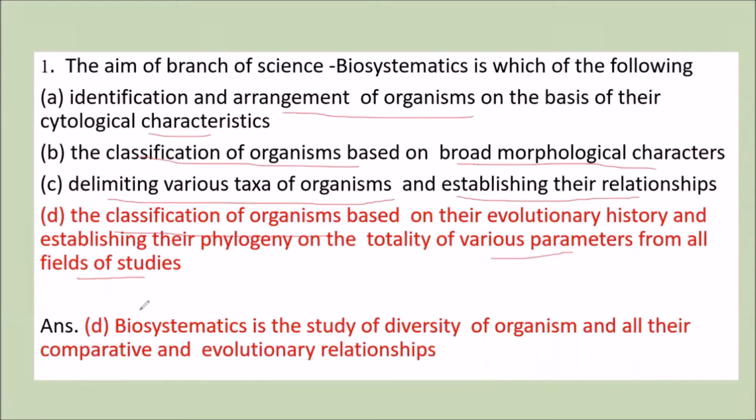So we know that biosystematics is the study of diversity of organisms and all their comparative and evolutionary relationships. So in biosystematics, we study diversity of organisms and we compare their evolutionary relationships. According to this, the fourth option is correct. That is, the aim of biosystematics is the classification of organisms based on their evolutionary history and establishing their phylogeny on the totality of various parameters from all fields of study.